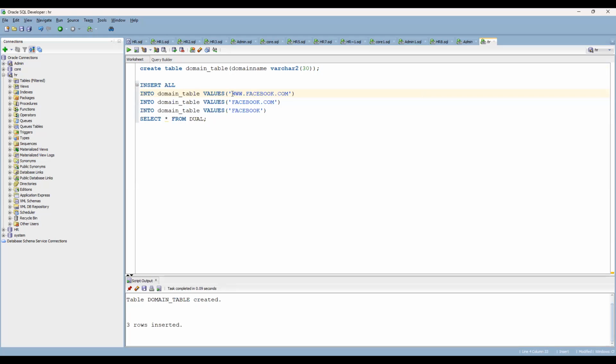The expectation is, if you have www.facebook.com, or facebook.com, and if .com is not there, then the value is just Facebook. But you never expect data in any other format. This is the assumption you can make. So by seeing this, you can pause the video here and try to solve it. If you are unable to solve it, just look at the solution.